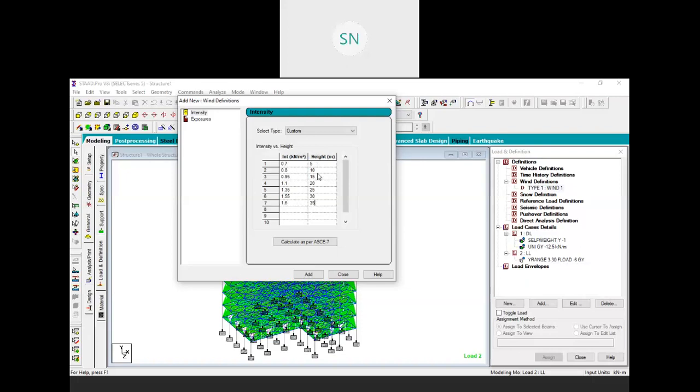So these are our wind pressures at the different heights. So we have added the entire list.